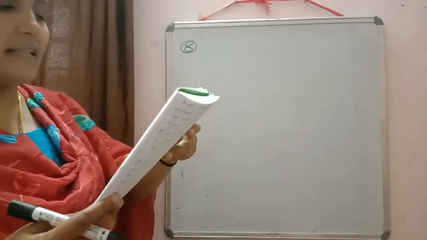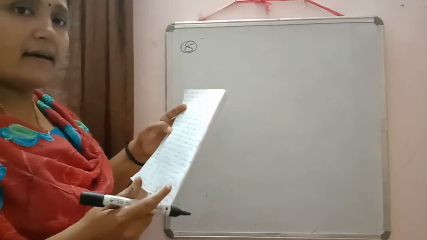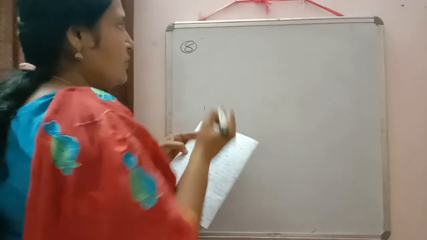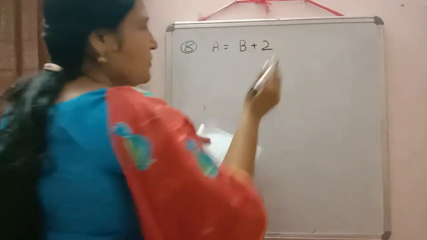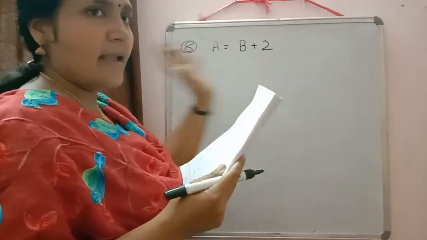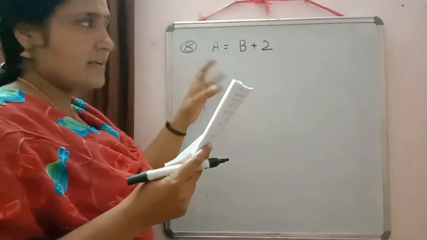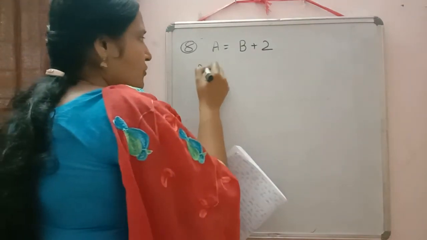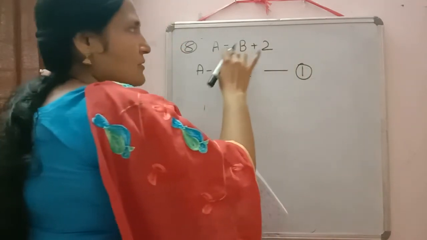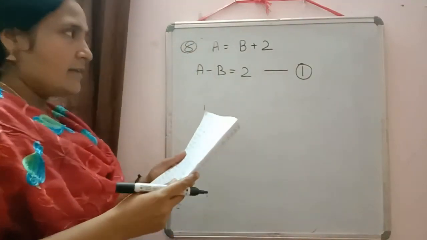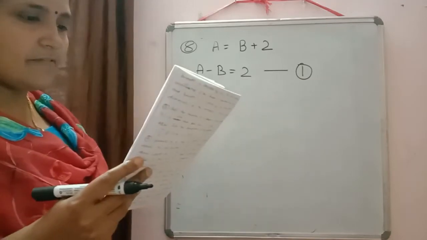So now I am framing the equations. A is elder to B by 2 years. Who is elder? A is elder. How much? 2 years. So what will come? A is equal to B plus 2. A is greater than B by 2 years. This is the first equation which we will get. If you want to use the elimination method, you can shift B to one side. Or if you want to use the substitution method, directly you can substitute the value of A after framing the second equation. So this is the first equation.